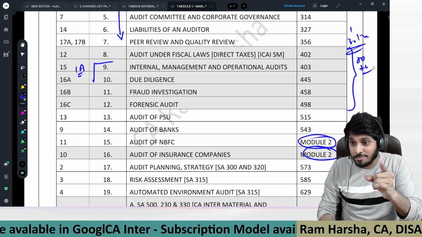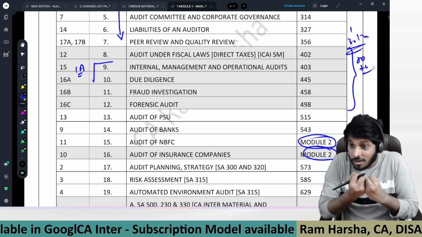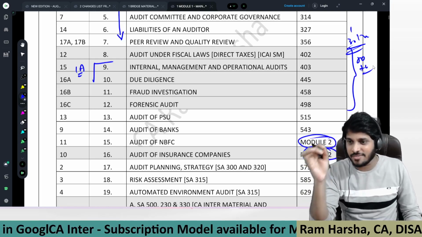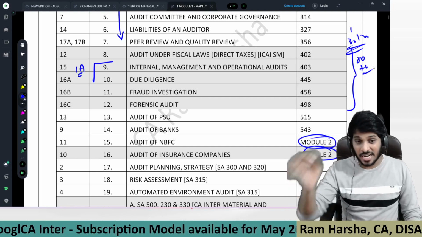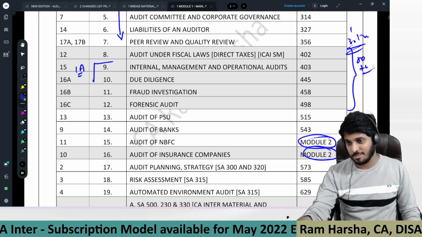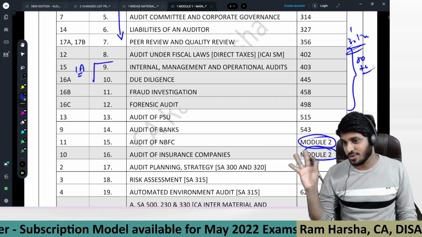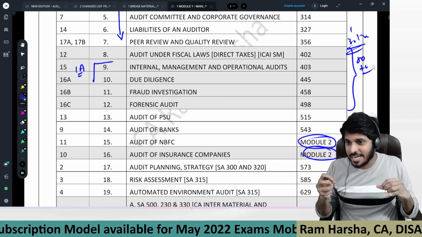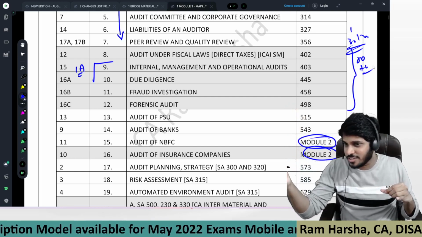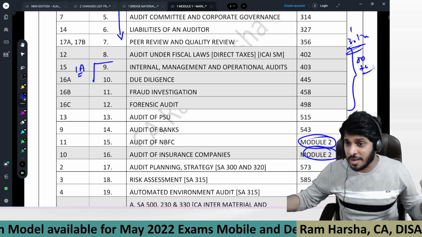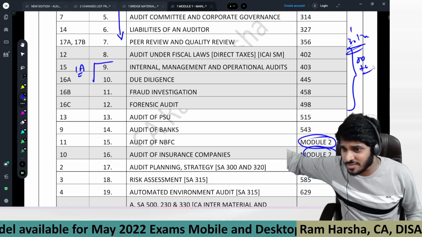If you want to learn or grab the learning from me, listen to every class at standard speed. That is a very important instruction. Please, I request everyone to follow that. Listen at standard speed and reduce your number of revisions. Listen at a faster speed and do any number of revisions.